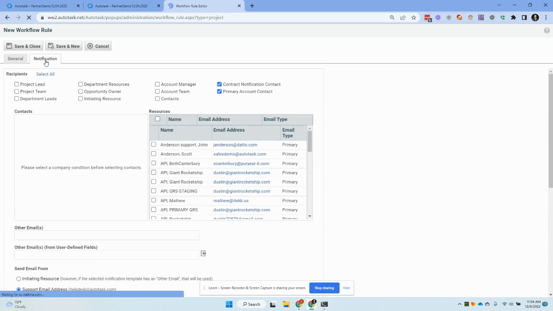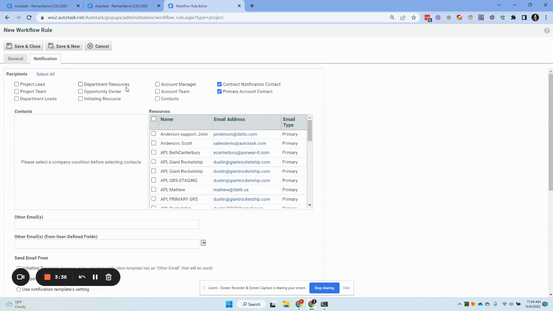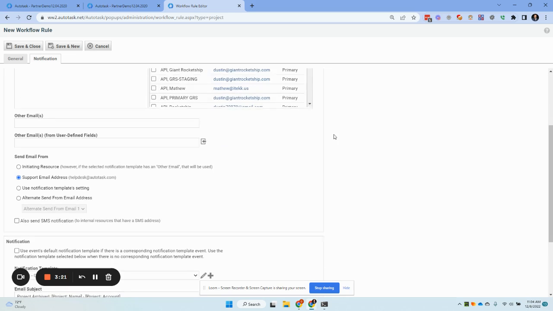The next thing we need to set is who's going to get these emails. Unlike tickets and tasks, there's no concept of a primary contact on a project. So you have to make a determination how your workflows will work inside of your company. It's common to either use the contract notification or the primary account contact.